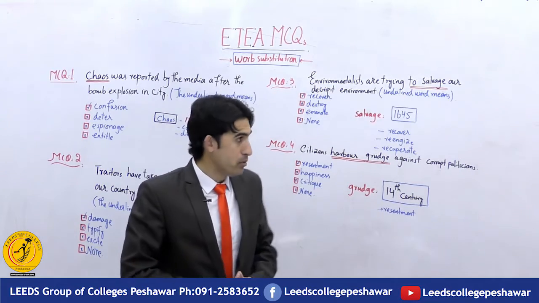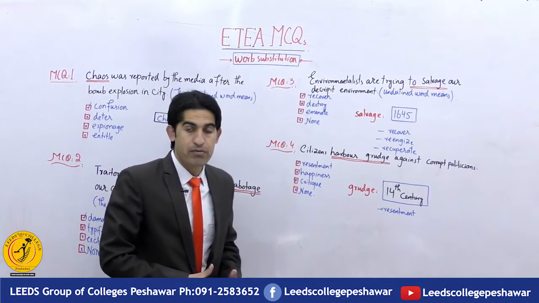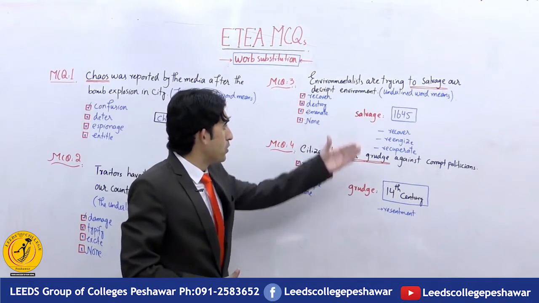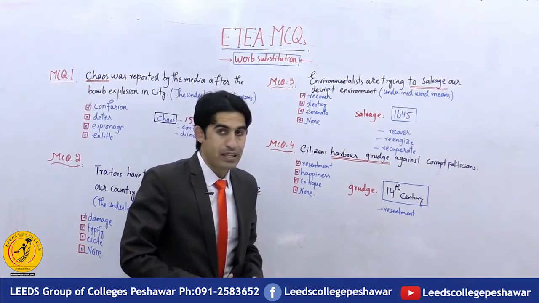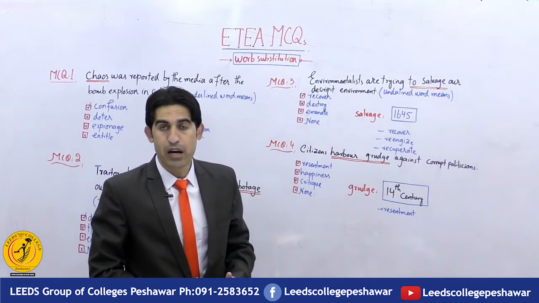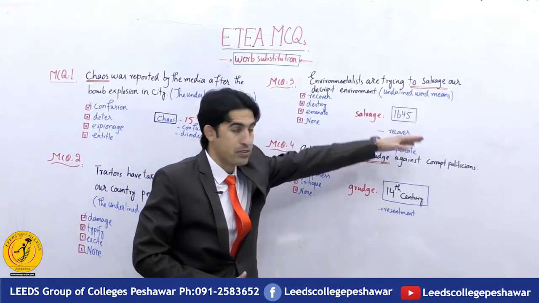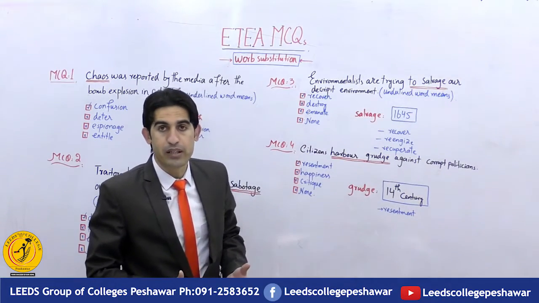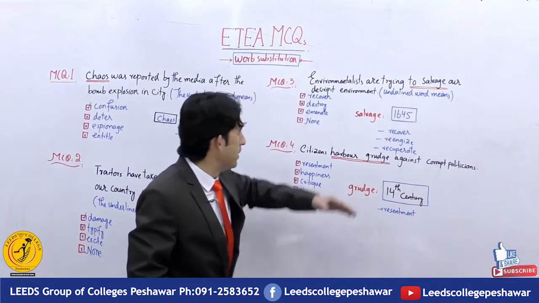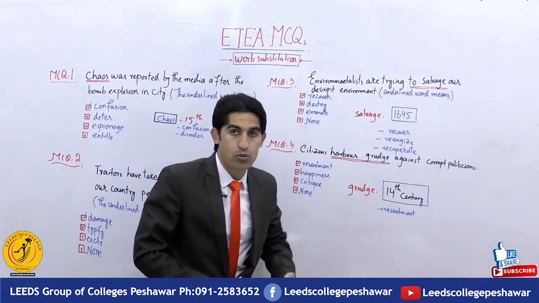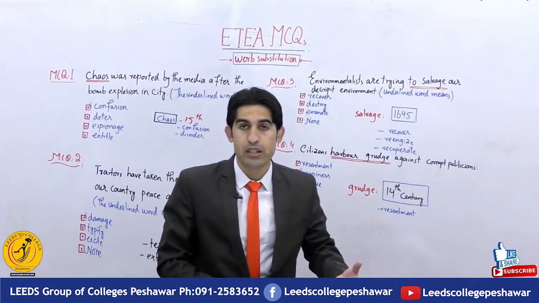MCQ number 3 is, environmentalists are trying to salvage our decrepit environment. Again, we have an underlined word, to salvage. Before we understand the literal meaning of the word to salvage, it is important to find its history.